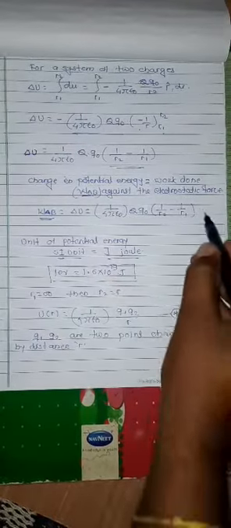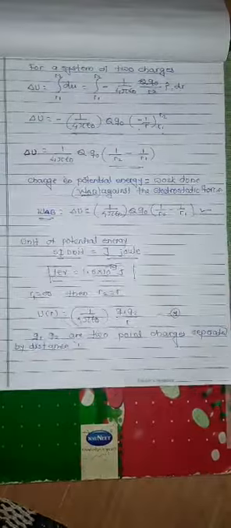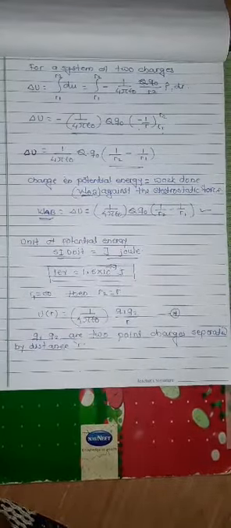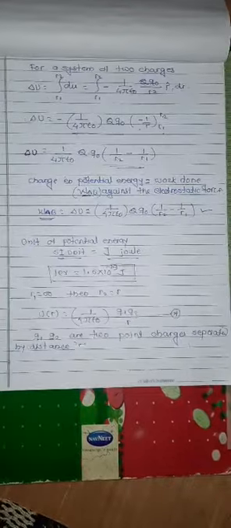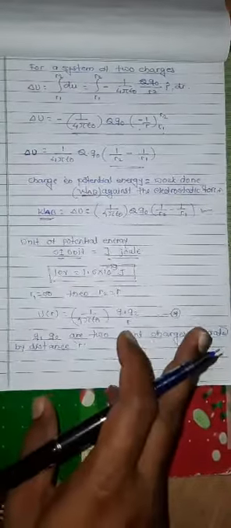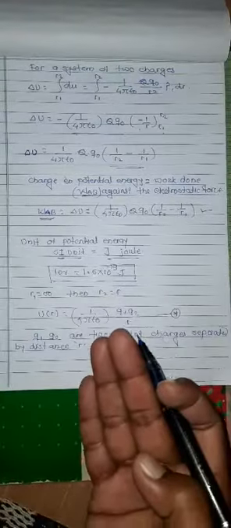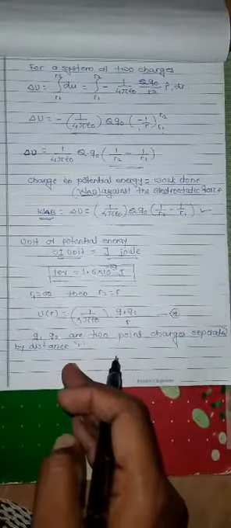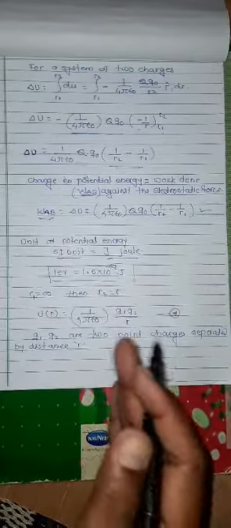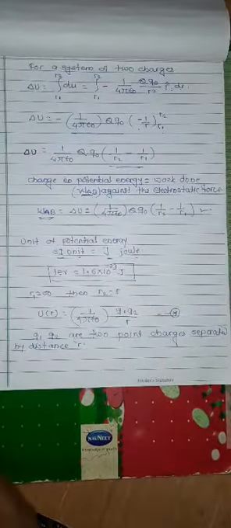Suppose within this equation the energy of the system changes, and we choose the energy at the infinity point to be 0, as if the charge is brought from infinity to some point.